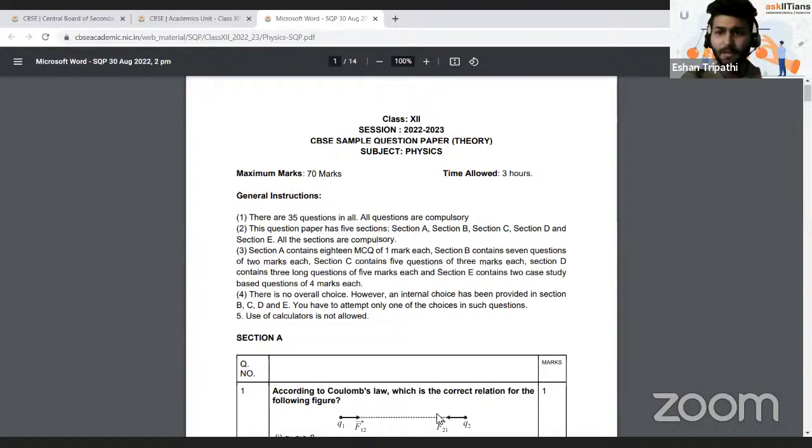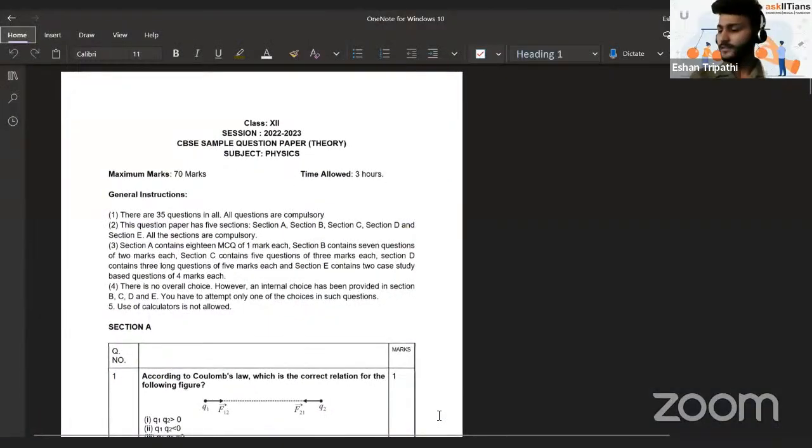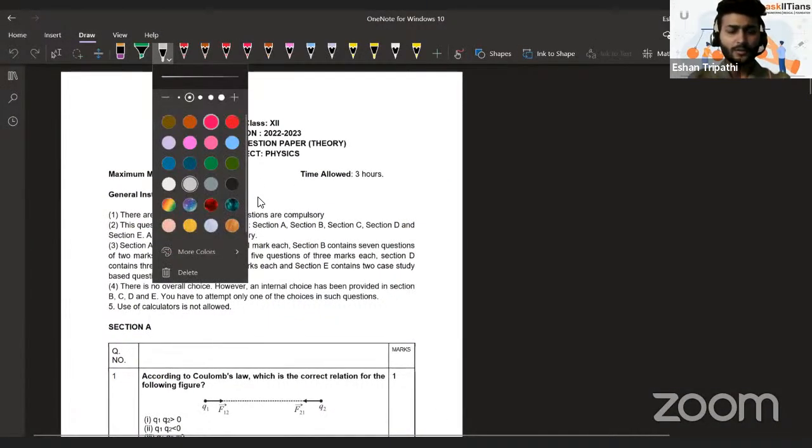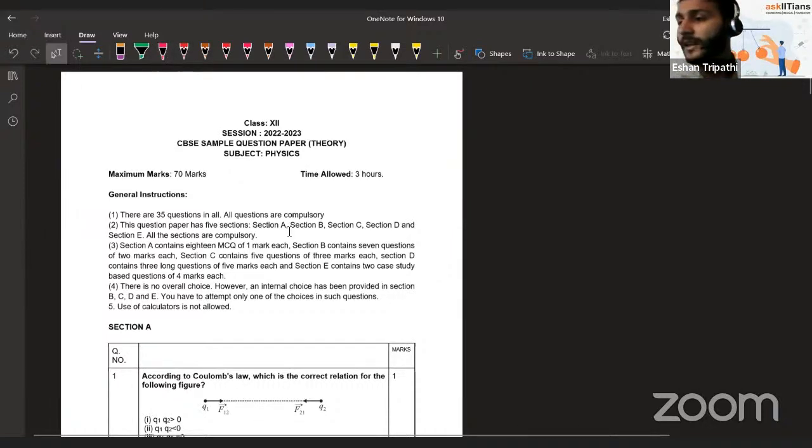So let me share my screen with you for the paper where I'm going to show you all this work. So look at this. This, as I discussed, is the paper. You know the kind of chapters that we have in grade 12th, all the chapters you must have already studied. And you must know, the communication chapter has not been included in the CBSE's syllabus this year. The communication, the last chapter.